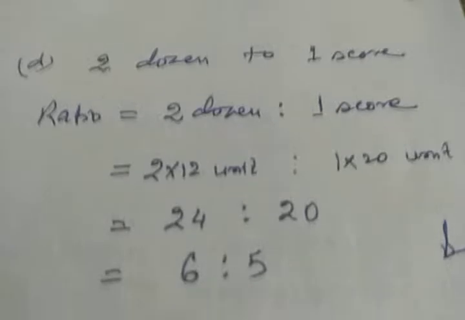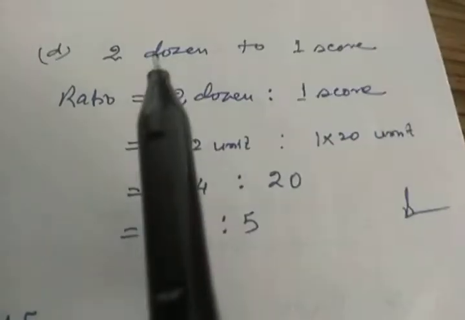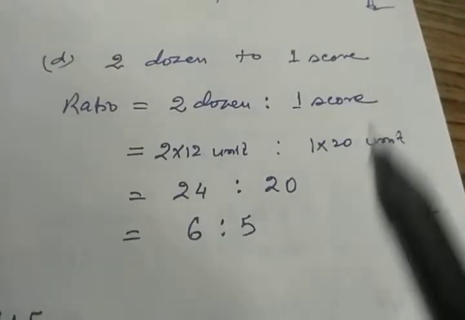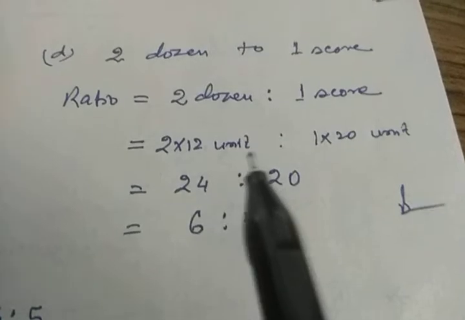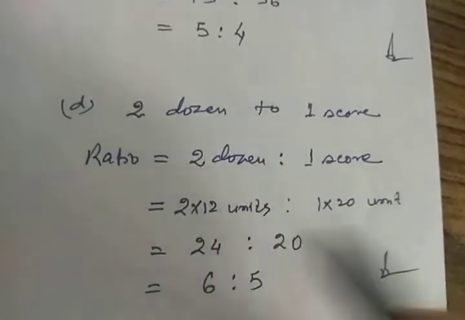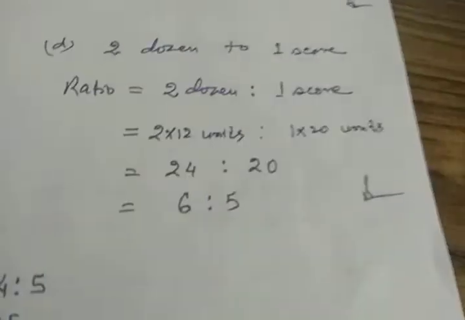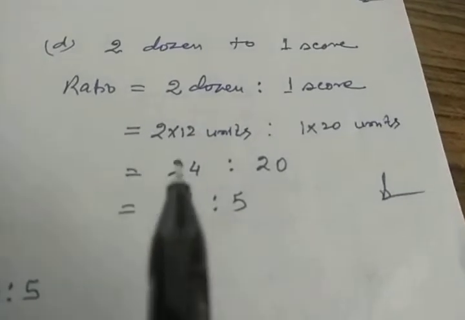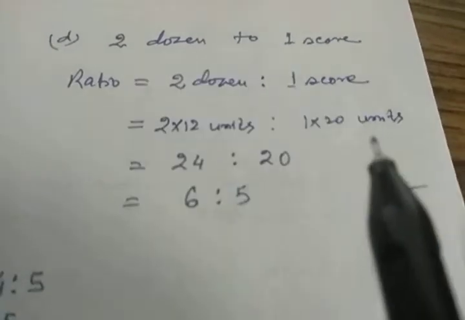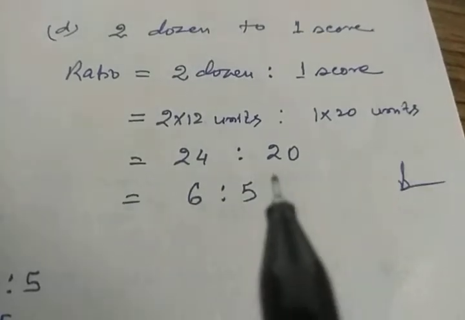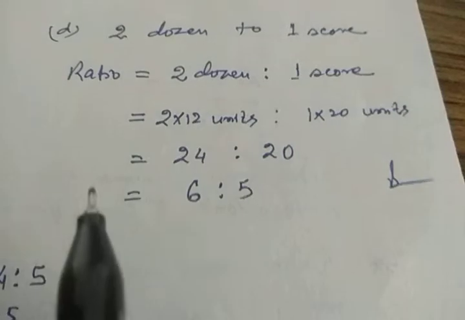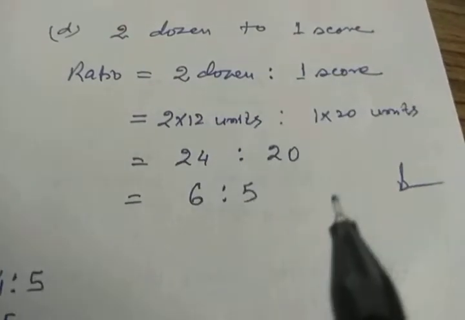Okay. Take one more example. Of course, you should remember, I think you know the dozen. 2 dozen to 1 score. What is known as a score? 1 score has 20 units, whereas 1 dozen has 12 units. So you can write it in the form of 12 units. So 2 into 12 units. Now 1 into 20 units. So this is 24 is to 20. Now simplifying, it becomes 6 is to 5. Is it clear?